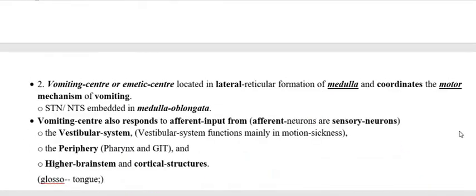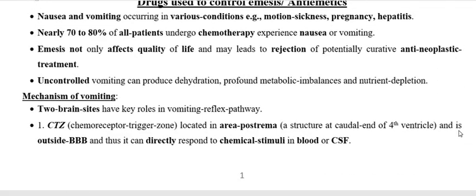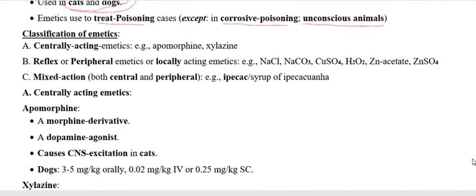Now we have to go through the drugs, that is the emetics. First we have to go through the classification of emetics. There are three types of emetics: when it acts centrally, we call them centrally acting emetics; when it acts peripherally, reflexly or locally, we call them reflex, peripheral or locally acting emetics; and the third one is mixed action, meaning it possesses both central as well as peripheral action. Therefore, we call it mixed emetics.